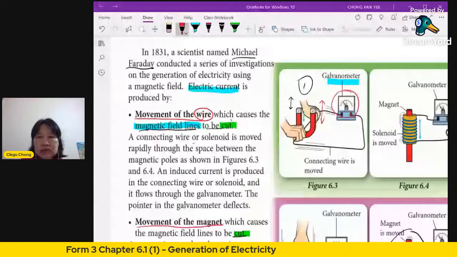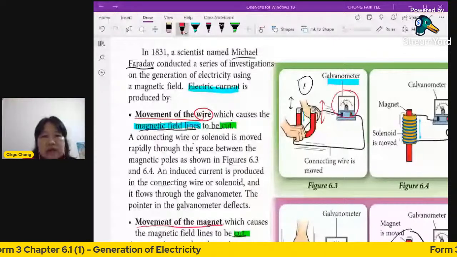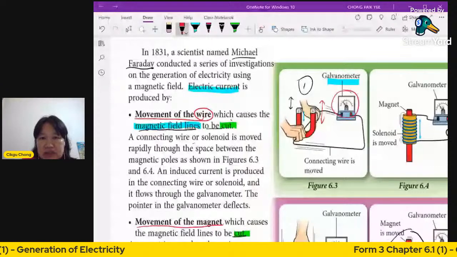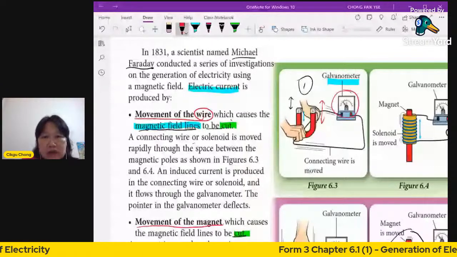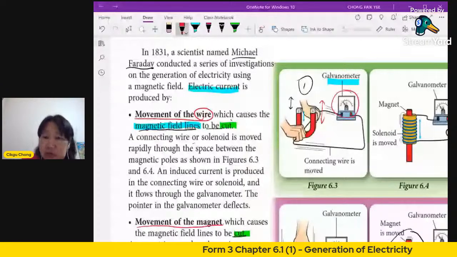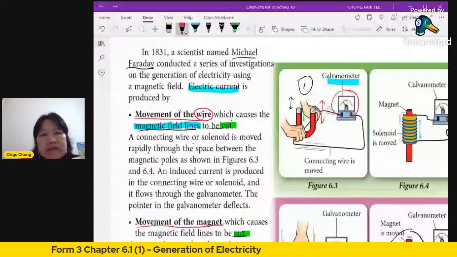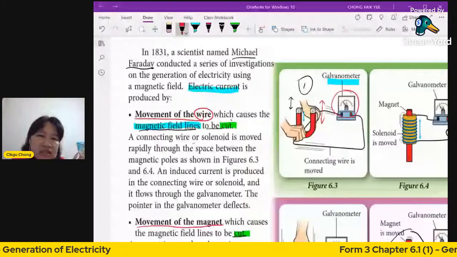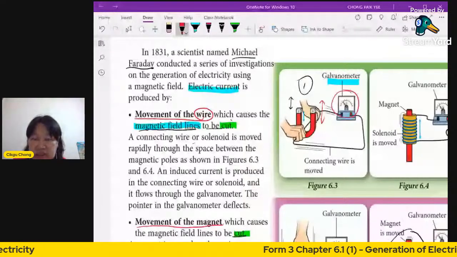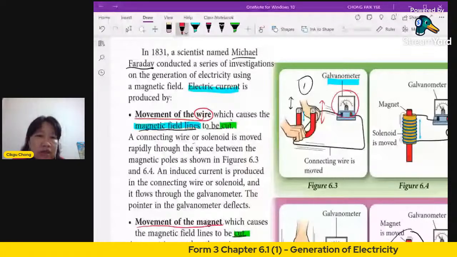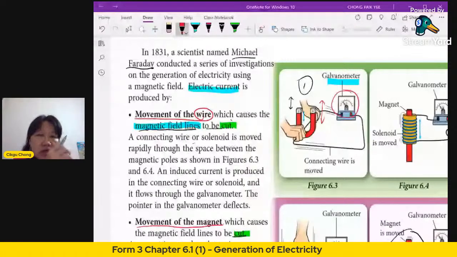So, a connecting wire, solenoid. Now this is a connecting wire, just one wire. With one wire you can produce current, but like I said, it's very, very little. You probably have done it before in school. It doesn't work well; it's not easy to get any movement on the galvanometer. But you want to make it easier, to make the electricity a little bit stronger. What you can do is make a solenoid.